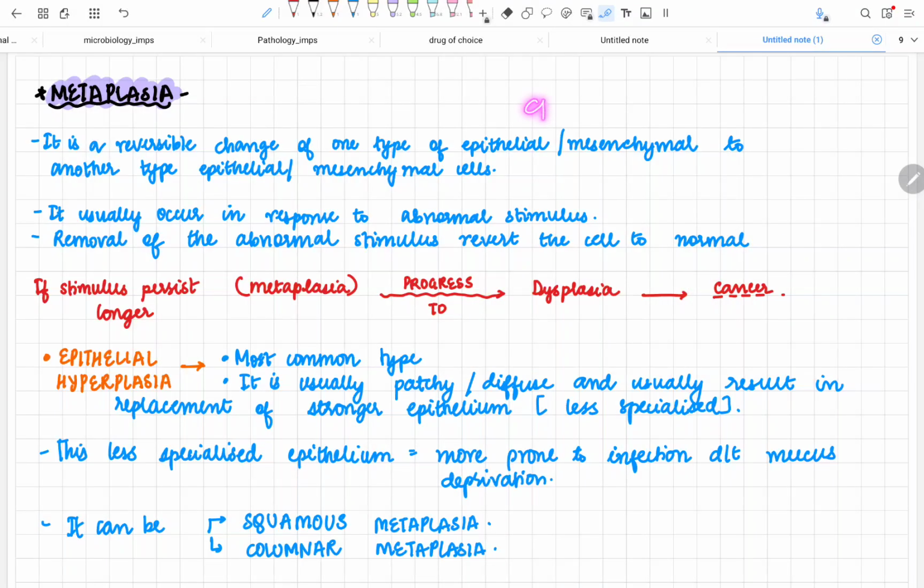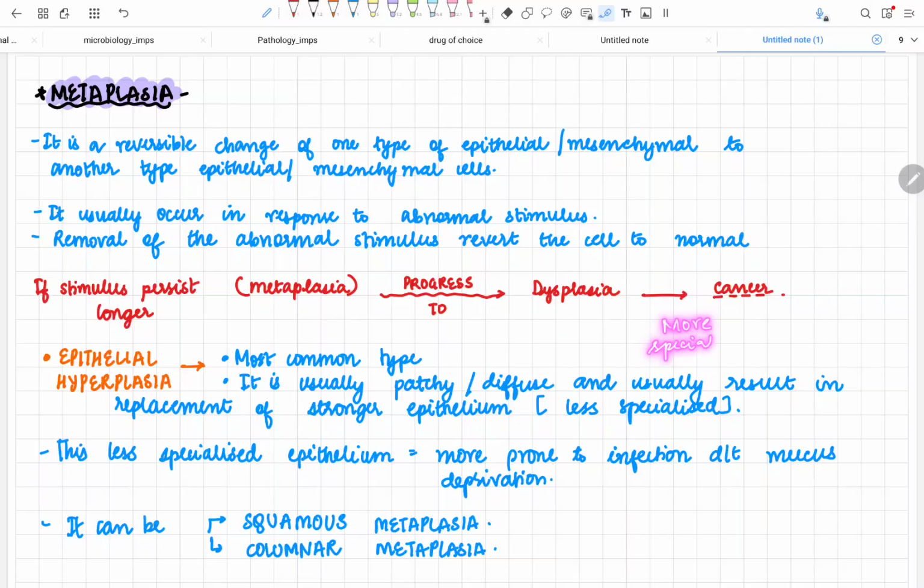Now, metaplasia is usually of two types. First is epithelial metaplasia and second is mesenchymal metaplasia. Now we will see epithelial metaplasia. What is epithelial metaplasia? It is usually a change of any specialized epithelium into a less specialized epithelium.